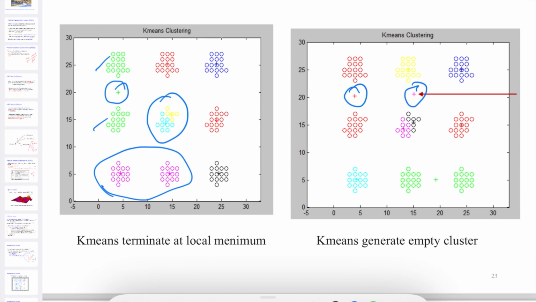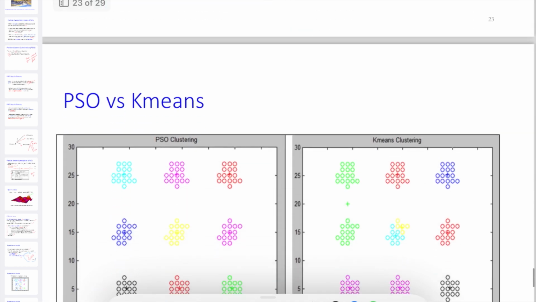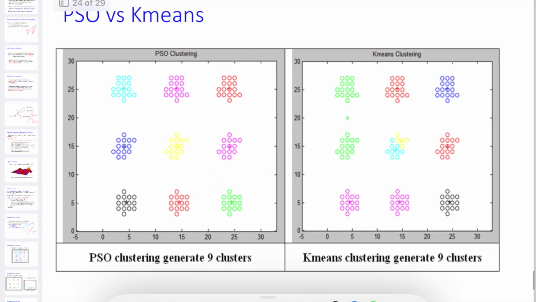Empty cluster means one element which is not part of any of these, and they mix up with other clusters. You can see that the pink and the black have been mixed together, and they never form the clustering. So this is one kind of k-means clustering. But here PSO generates 9 clusters and k-means also clusters with 9 clusters. You can see the PSO has completely formed the 9 clusters as per their P best and the G best. That means everyone belongs to the same cluster. Each bird or each particle forms in the same.